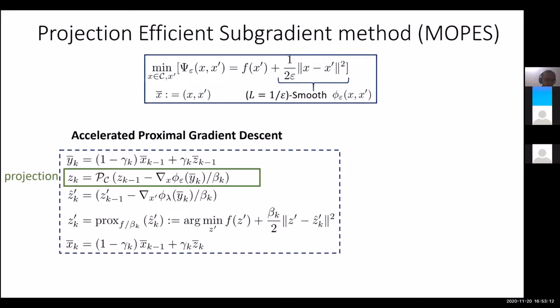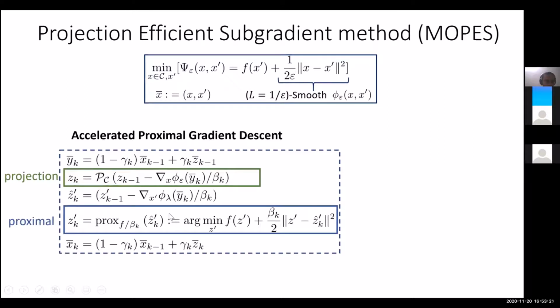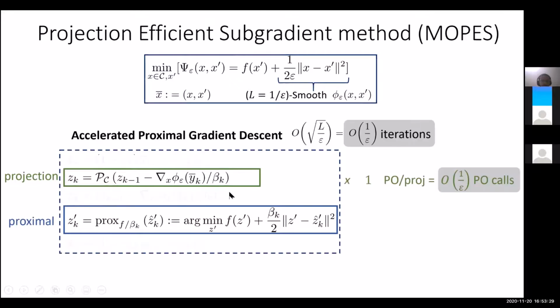All right. So the projection step is coming up only here, right? And the first order oracle calls will be used here in order to compute this proximal operator. So f is only appearing here and the projection operator is only appearing here, right? So the total number of iterations of accelerated proximal gradient descent is again square root of L over epsilon, because this is 1 over epsilon smooth, right?